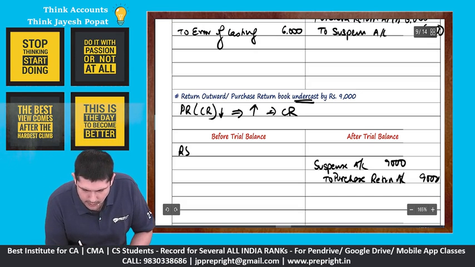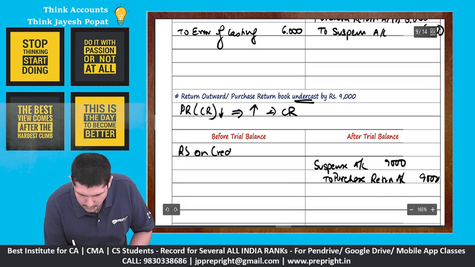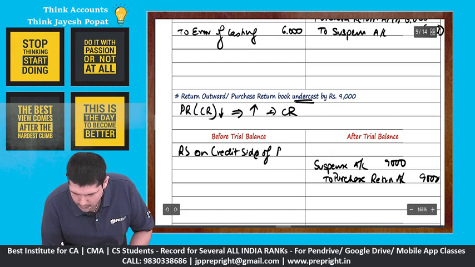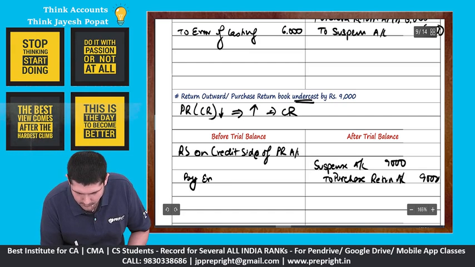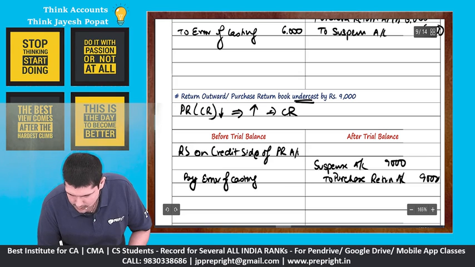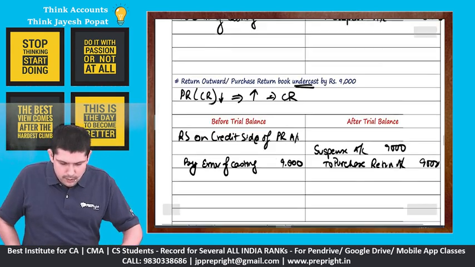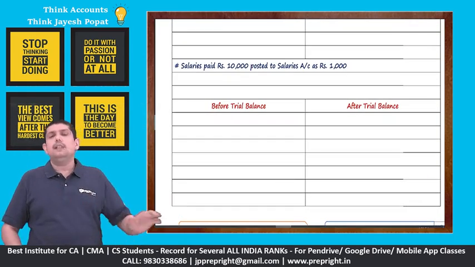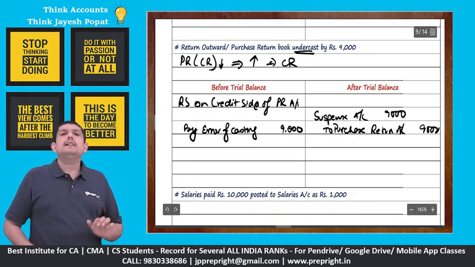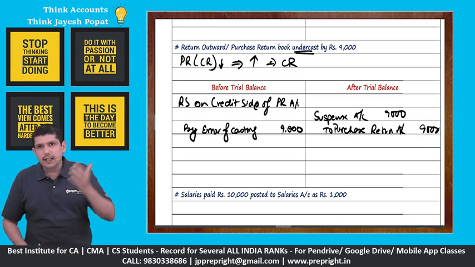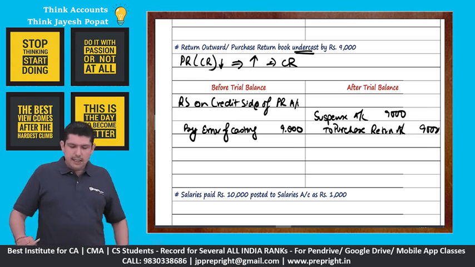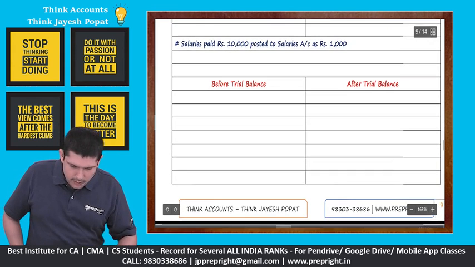And here we need to do a rectification statement on the credit side of my purchase return account. We'll say by error of casting, amount will be 9,000. Absolutely clear. So this was specifically to deal with all the probable types of single-sided error, be it related to sales, purchase, purchase return, and sales return, right? Now let us have a look at certain more items.